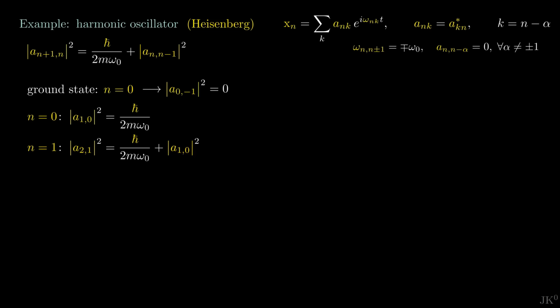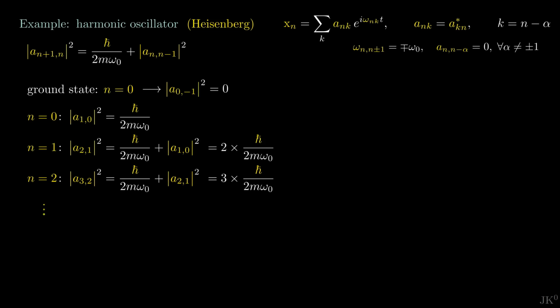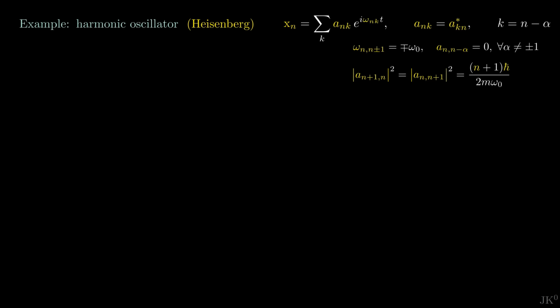Next, we take n equals 1, which is given in terms of the transition that we just found. We can repeat for n equals 2 and quickly find the pattern. For any state n, this is the transition amplitude, which I will add to the summary on the top right. Note that the absolute value allows reversing the state indices without affecting the result. Also notice that we can replace n by n minus 1 to obtain this pair of relations that will be useful in a minute. The final calculation is the energy of the oscillator.